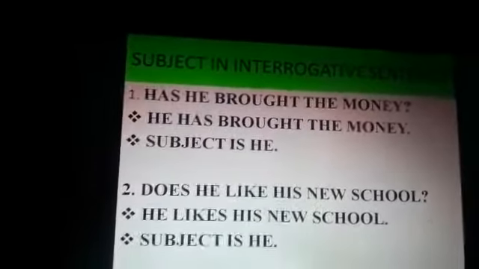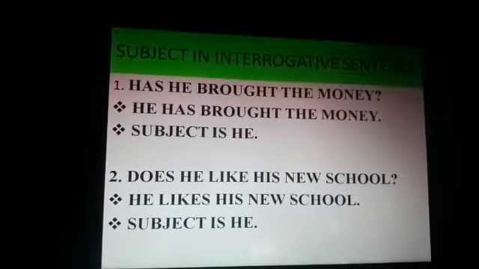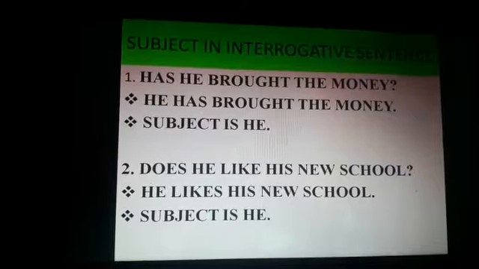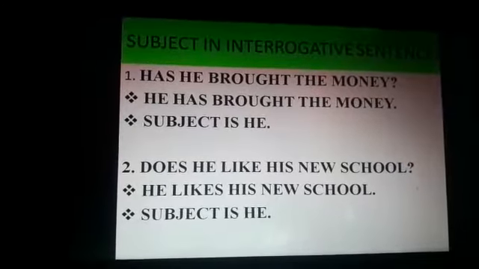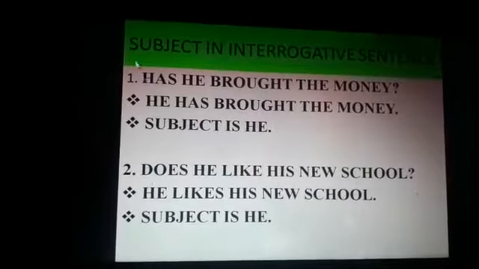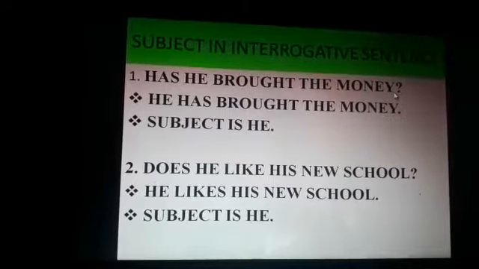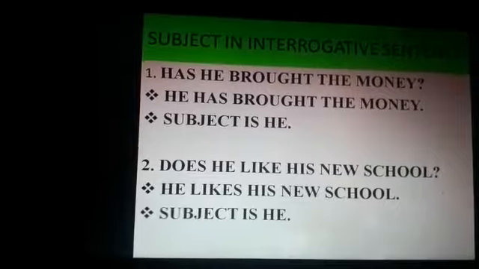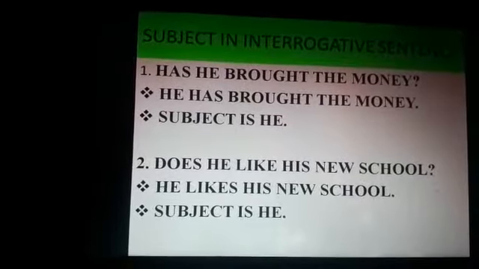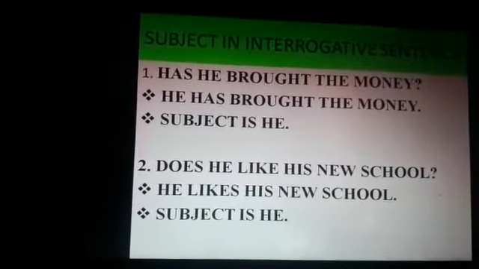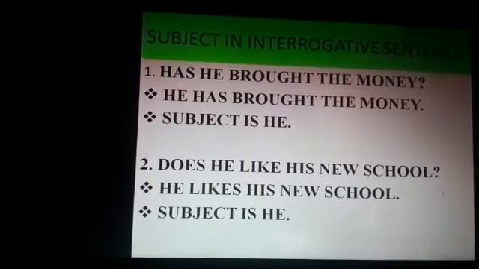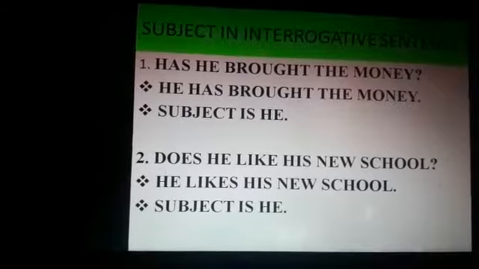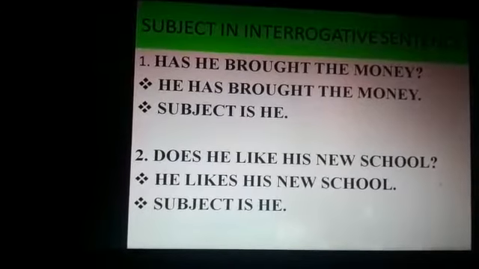Then moving on to the next type, how to find out the subject in an interrogative sentence. Interrogative sentences are those that ask a question. They start with a capital letter and end with a question mark. How will you find out the name of the person or thing about which the sentence is? First of all, we will write the interrogative sentence in the form of an assertive sentence.